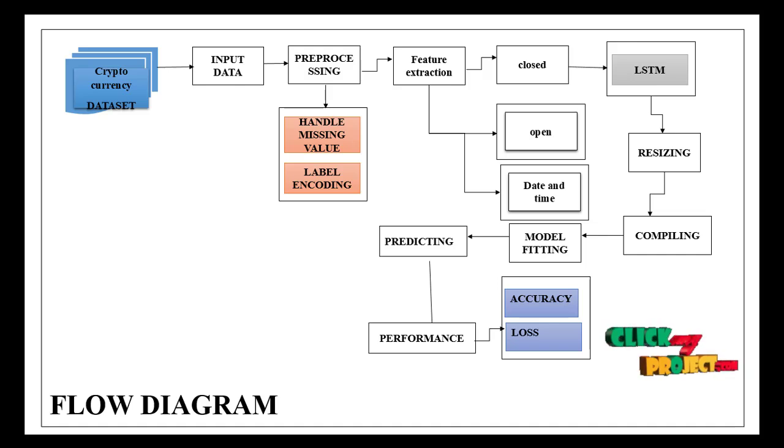We use the cryptocurrency data set. From the data, we select the data and then pre-process it in two steps: handling missing values and label encoding. Then feature extraction. Here we take the close value, open value, and date as the features. After selecting the features, we classify using the LSTM deep learning model. Then we resize the model, compile it, fit the model using LSTM, and predict for the future 30 days or 15 days. Performance is measured by accuracy and loss.